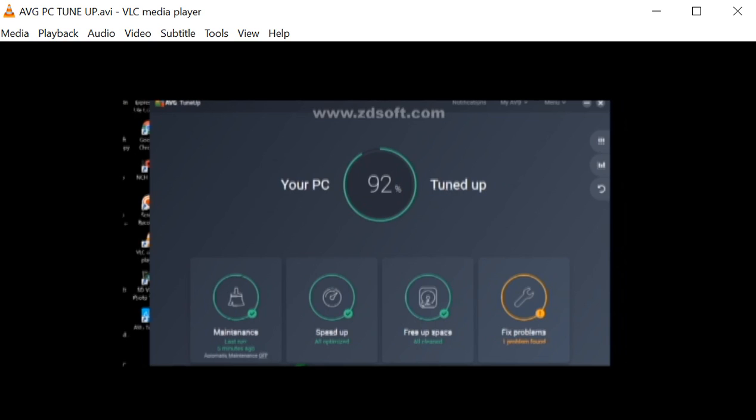Before I restart, I must say that there are several other URLs. As soon as you type in AVG PC Tune up, you'll see all the different URLs that you can visit to get this tune-up program. We have seen all the steps to install it. We've seen how to start the program and how to use the program.